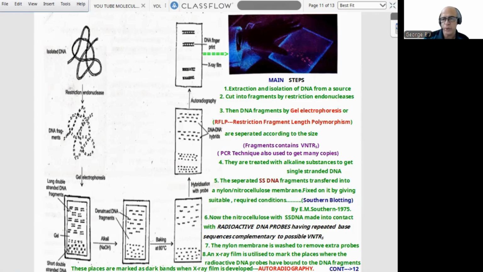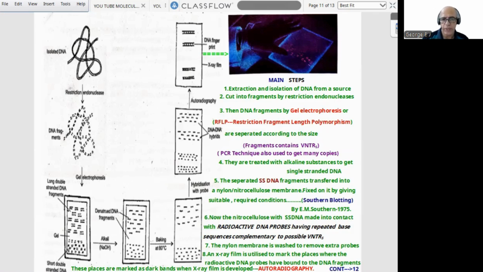This procedure is called Southern blotting, by E.M. Southern, 1975. Now, the nitrocellulose with single-stranded DNA is brought into contact with radioactive DNA probes having repeated base sequences complementary to possible VNTRs. The nylon membrane is washed to remove extra probes.